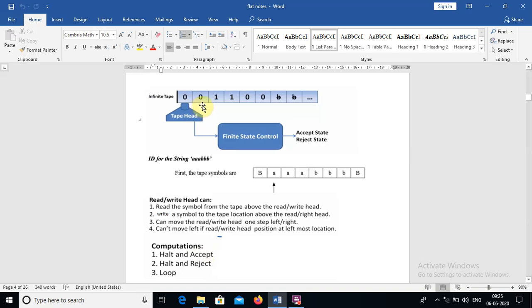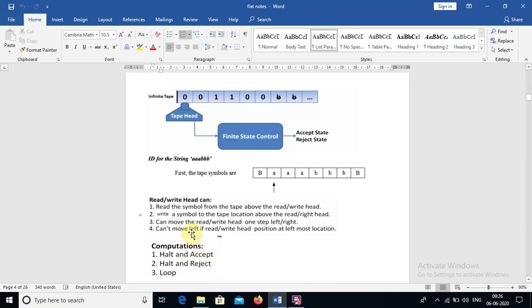That means one step left and one step right is possible, but it can't move left if the read write head is at the leftmost position. Here the head is actually at the leftmost position, so we can't move left, but it is possible to move right. Whenever the head is here, it can move one step left as well as one step right.